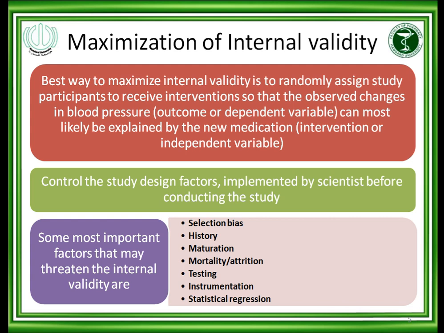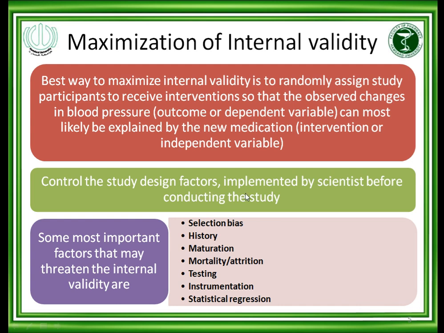But in order to avoid bias, all should be blinded. None of the patients will know which patient is taking drug 1, the experimental drug, and which patient is taking drug 2, the reference drug. Even I myself as a researcher will never have the information about which patient is taking the experimental drug and which patient is taking the reference drug. So in this way there will be double blinding of the study and internal validity will not be compromised.